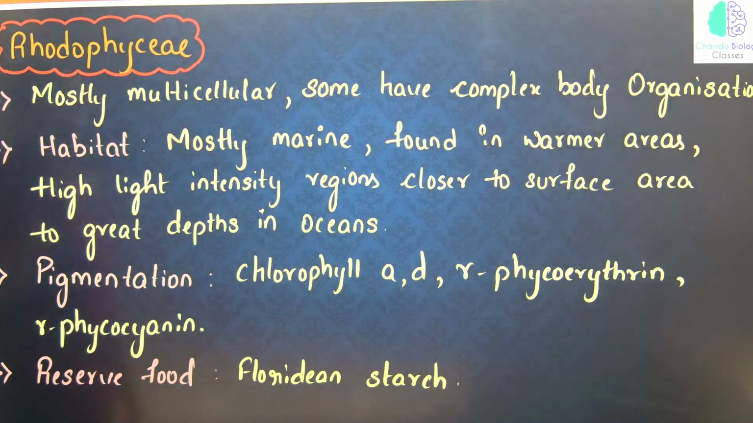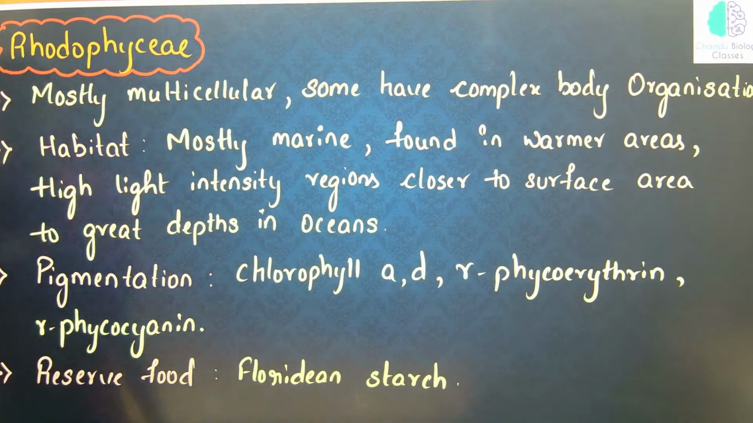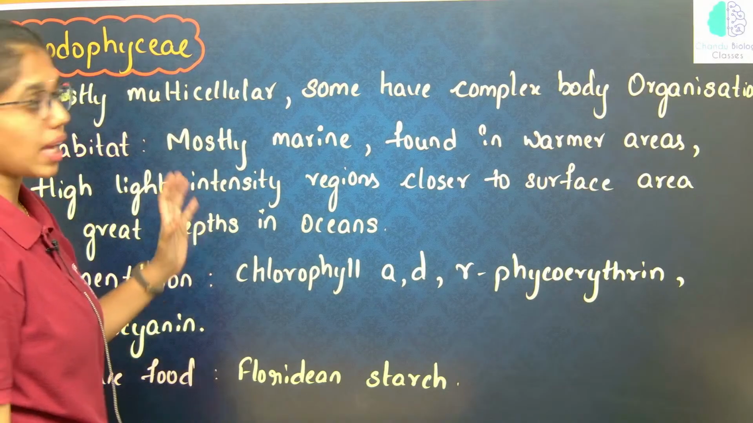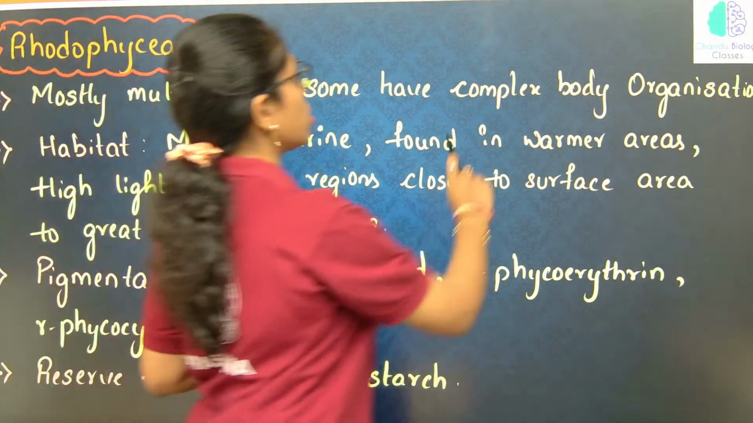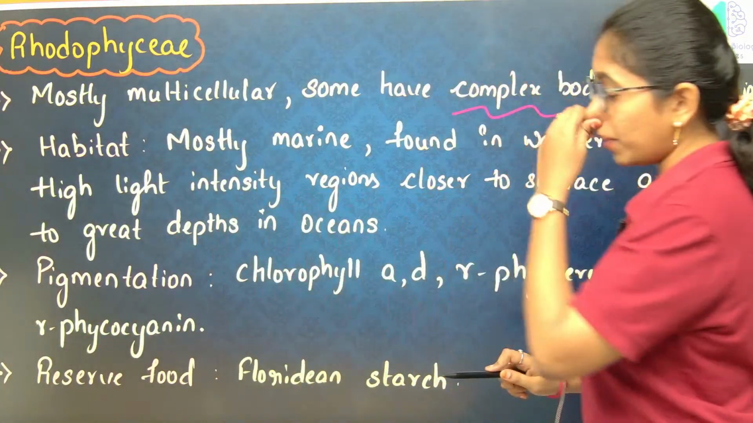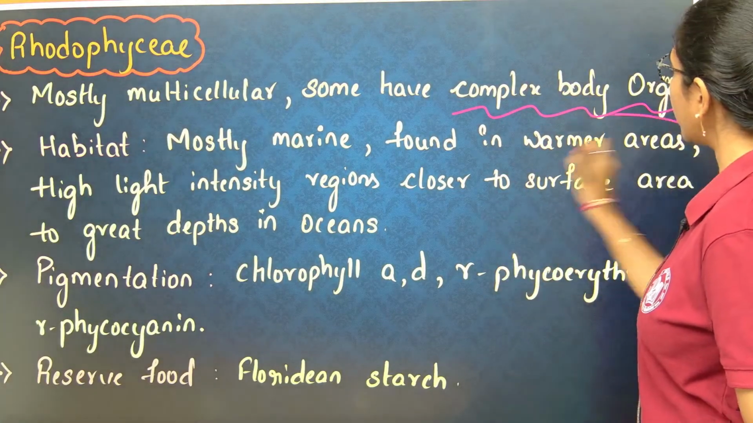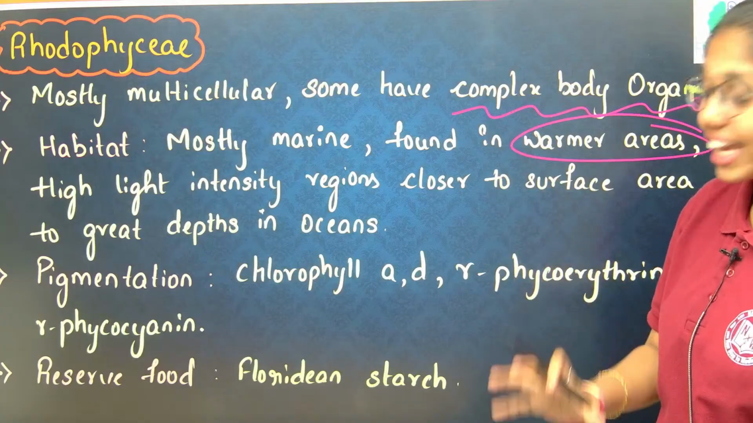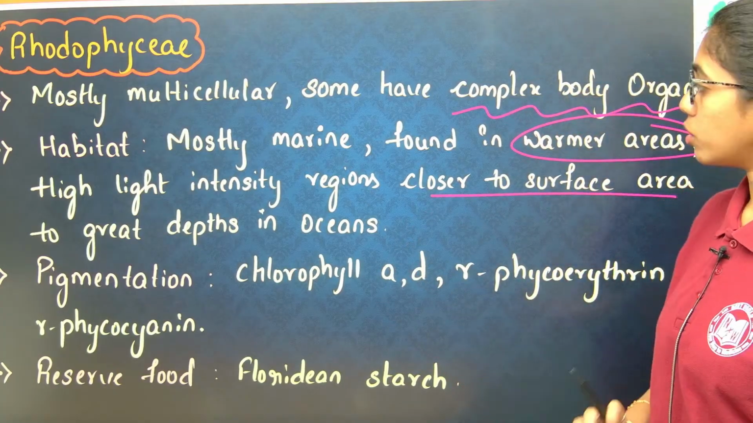Rhodophyceae. Rhodophycean general characteristics: mostly they are multicellular. Some have complex body organization. Their habitat is mostly marine. They are found in warmer areas, high light intensity regions, close to the surface and to great depth in the oceans.